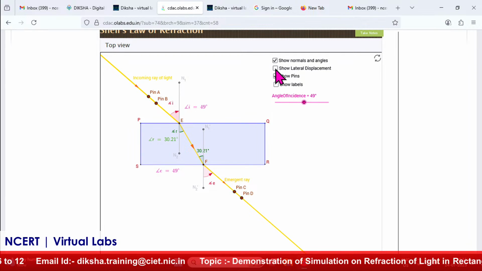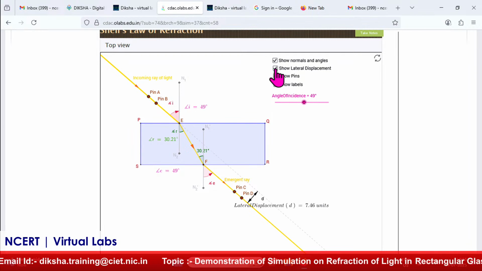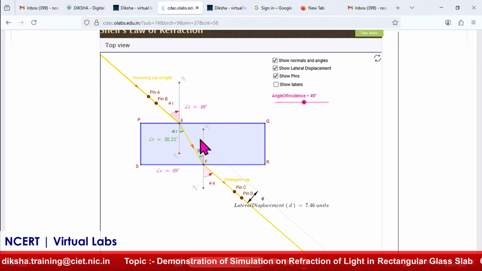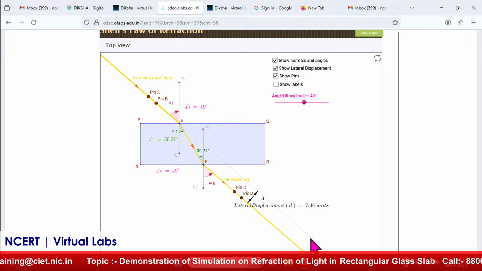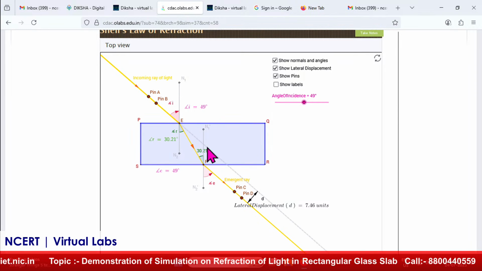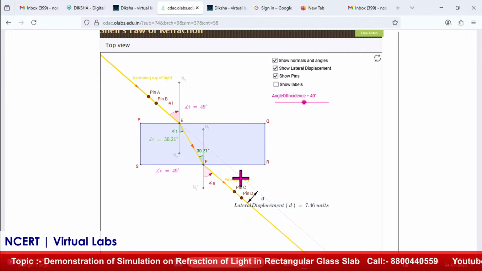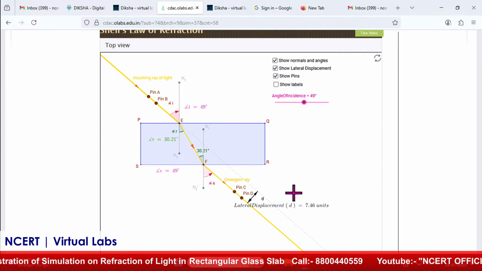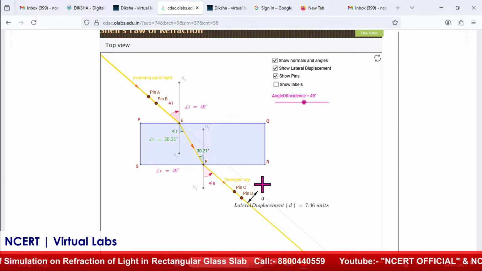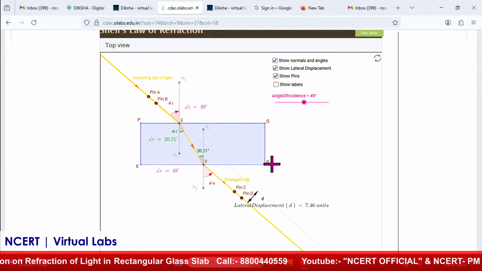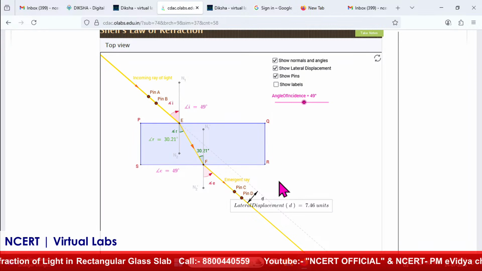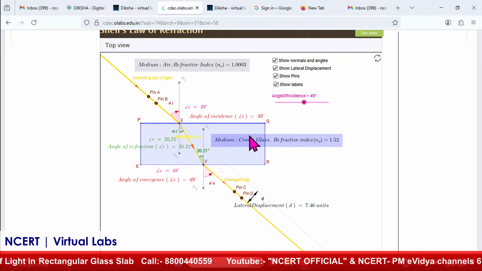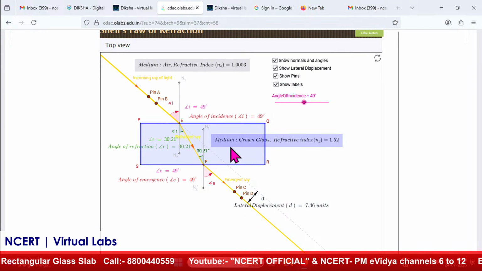Now one more option is there: show lateral displacement. You will see a dotted line over here. This dotted line represents the path if there were no refraction, that is, if I removed the glass slab, the light would travel in a straight path, because we know that light travels in a straight path until and unless some medium is present, right. Then show labels also, because students want to know what they are, okay.